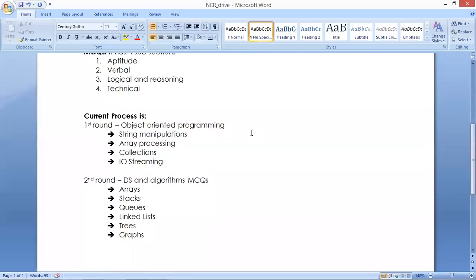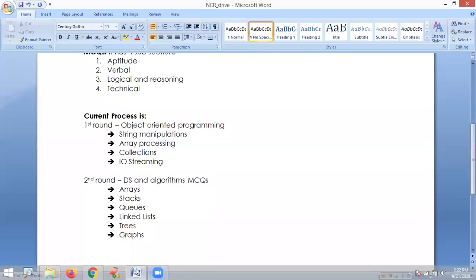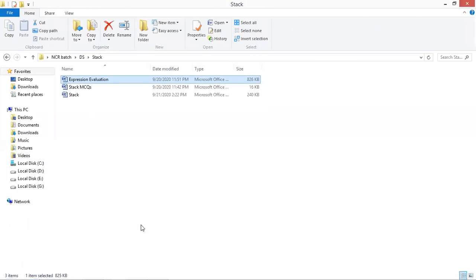But the thing is, you should be able to practice all these things. After completion of the session, you need to work on this. We need to concentrate on both. First, data structures knowledge is not required. But remember, whenever I'm explaining the concept, at least now you have to study well. That's it.